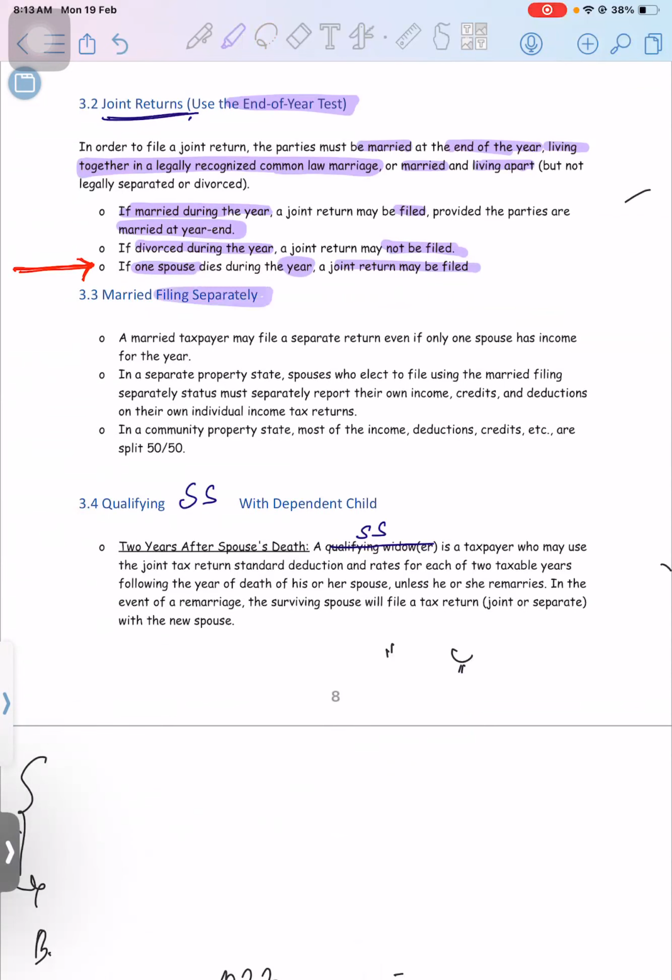But remember one thing, in case of MFS, the standard deduction limit is very much lower as compared to MFJ. That will be the same as a single taxpayer, that is 13,850. And they will have to mutually decide. If one taxpayer is taking standard deduction, the other will also have to take standard deduction.